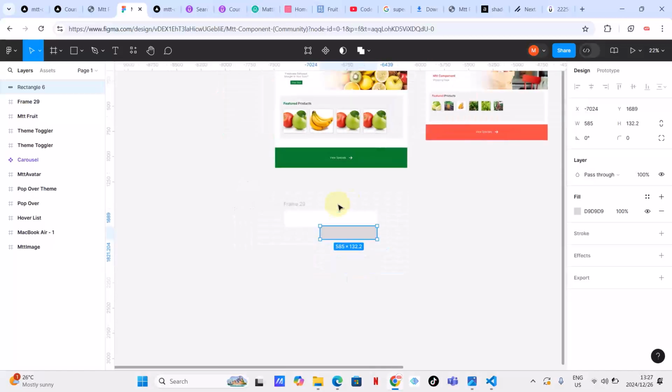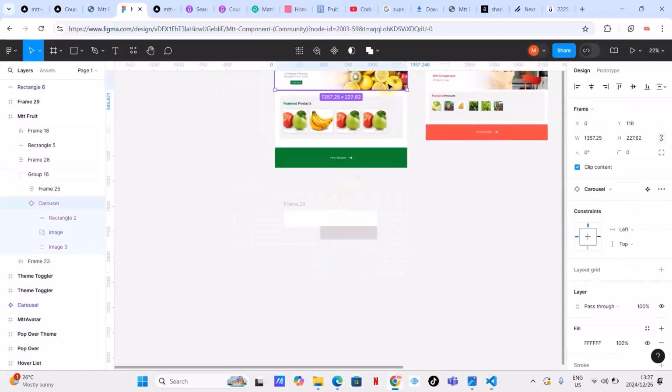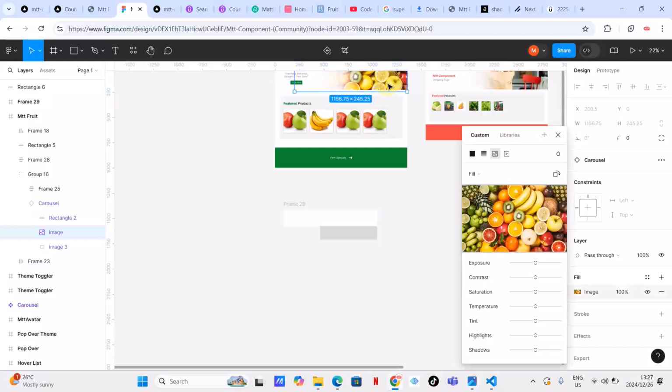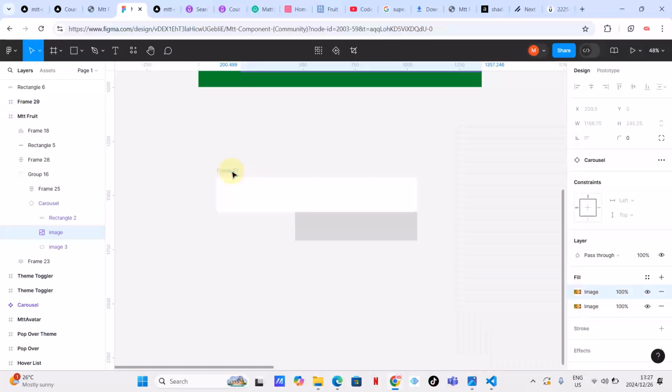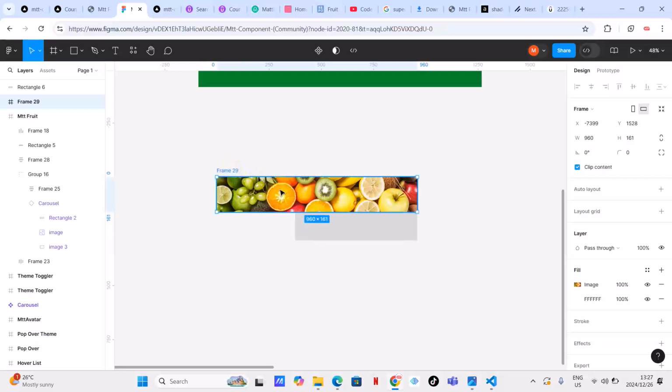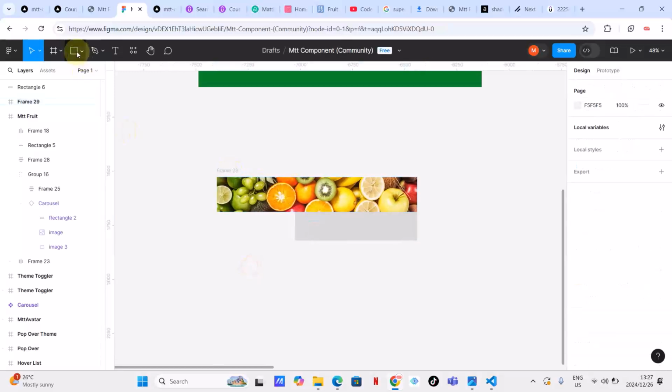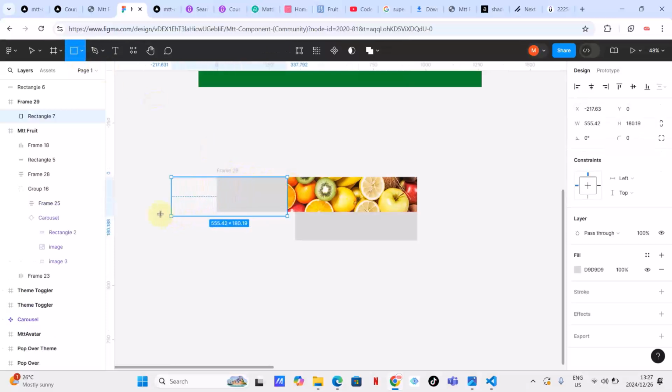We already have an image, right? Which is this one. Let me just copy it and paste it here. As you can see, guys, I've pasted it here. What I'm going to do is take a shape like this and make it white.